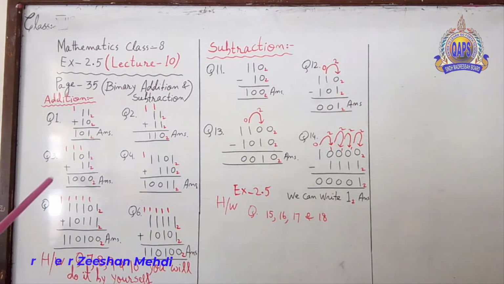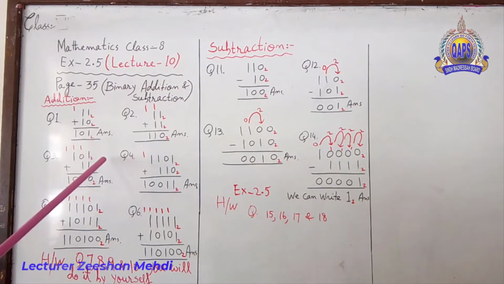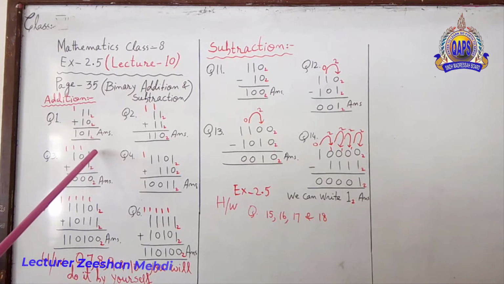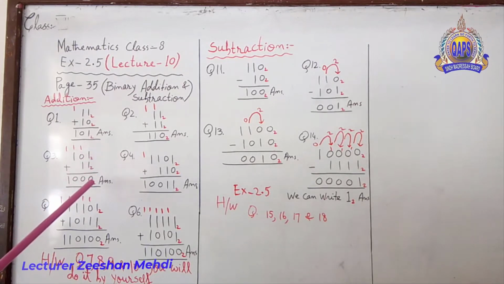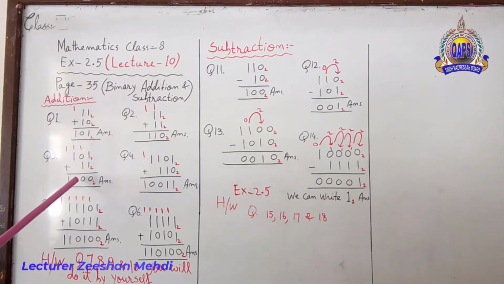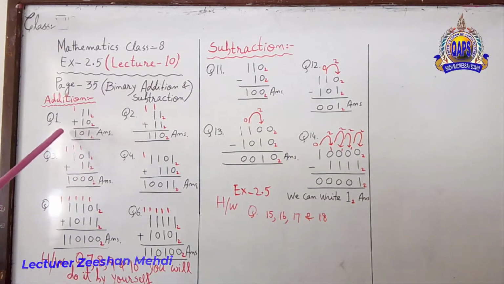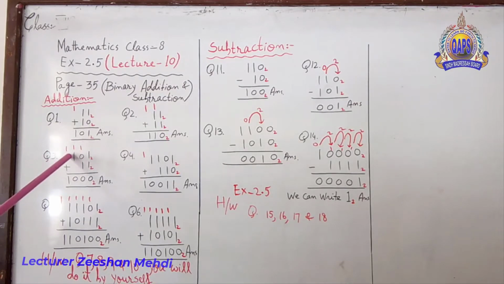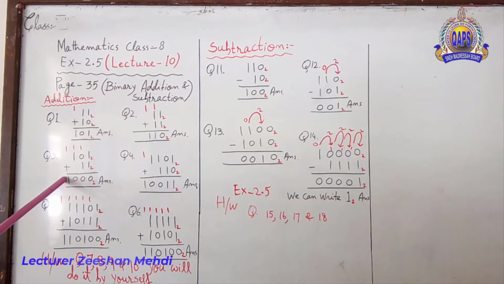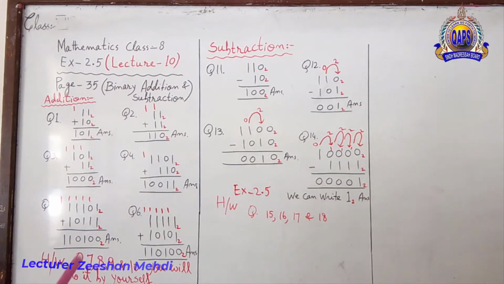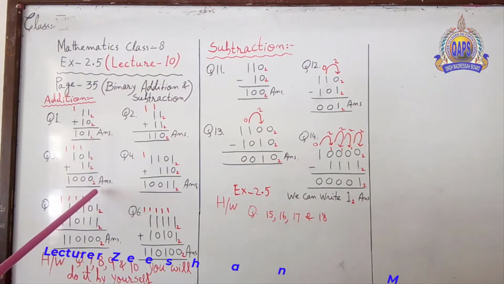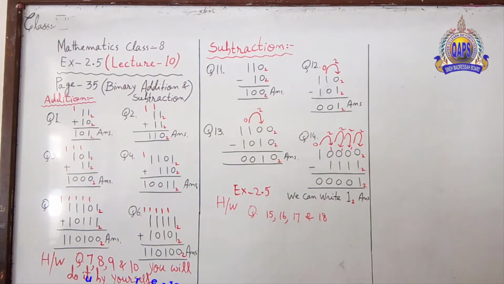Look over here, question number 3. 101 plus 11, base power 2. 1 plus 1 is 0, carry 1. 1 plus 1 is 0, carry 1. 1 plus 1 is 0, carry 1. It will come over here. So the answer will be 1000 base power 2. Now question number 4.